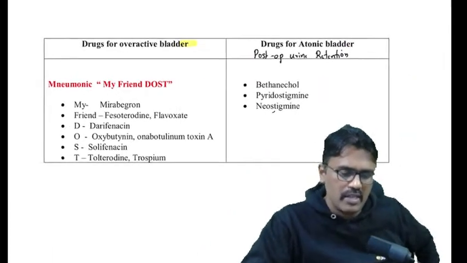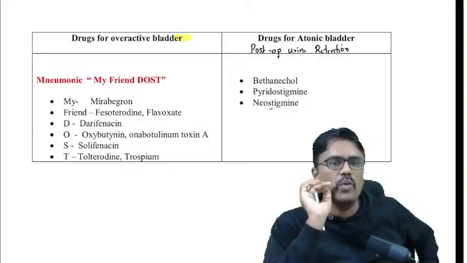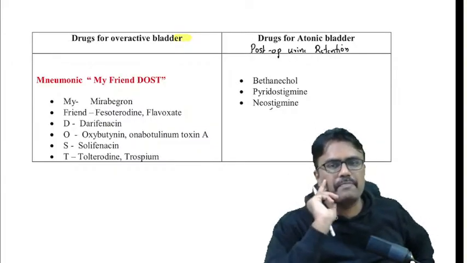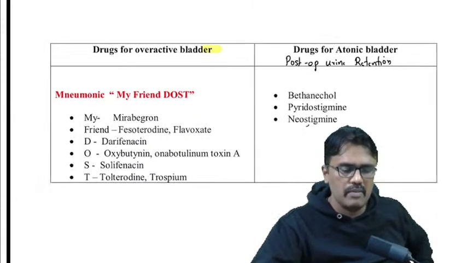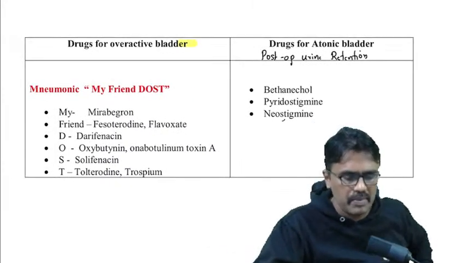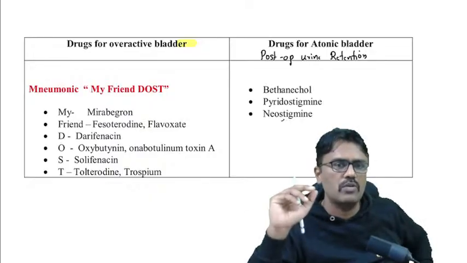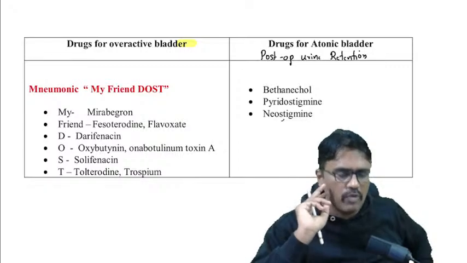So one more question they keep on asking you is the drug for overactive bladder. Now what do you mean by an overactive bladder? It is nothing but a condition where the bladder is emptying repeatedly, for example in UTI. So it gets irritated and the patient has to go for urination. For that, what is the drug used?